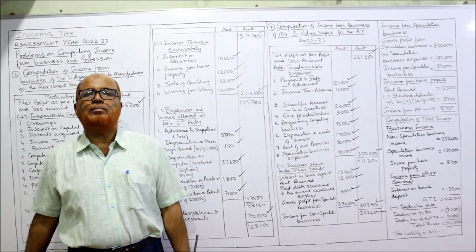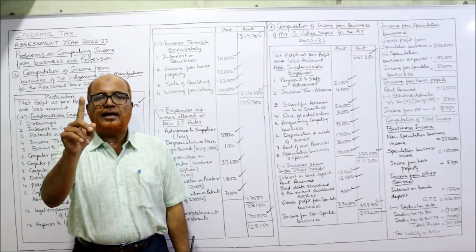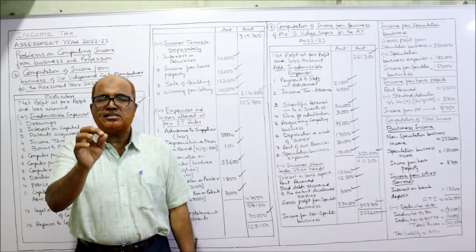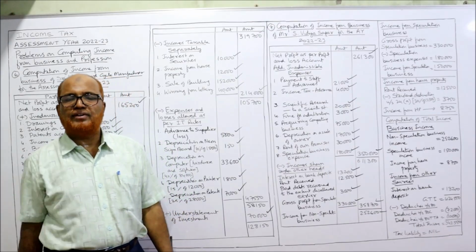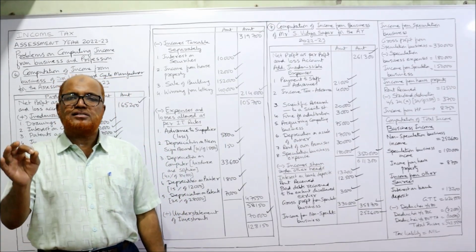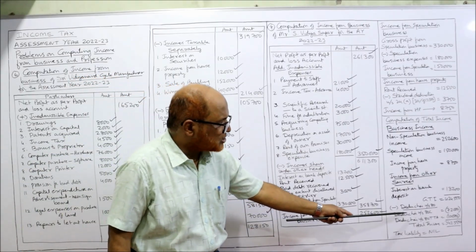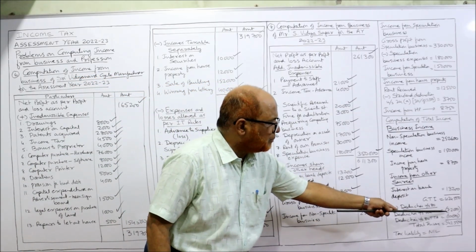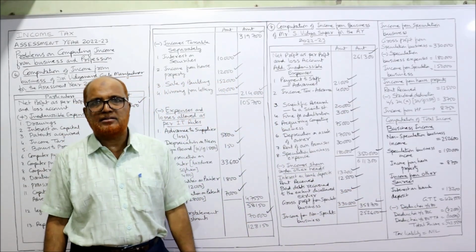From gross total income, deductions are allowed under section 80. So one deduction is deduction under section 80C, that is given in the problem. In the first paragraph it is given. Deduction under section 80C is 72,000. So here deduction under section 80C, 72,000, in bracket. Bracket means subtraction. We have to deduct.